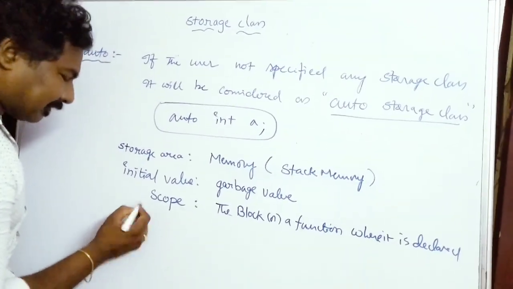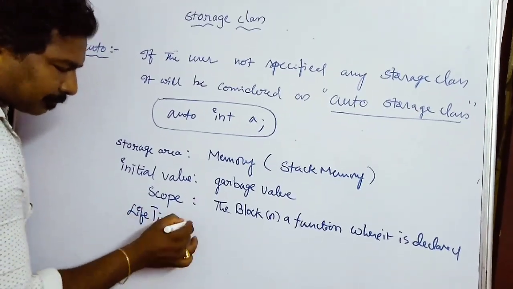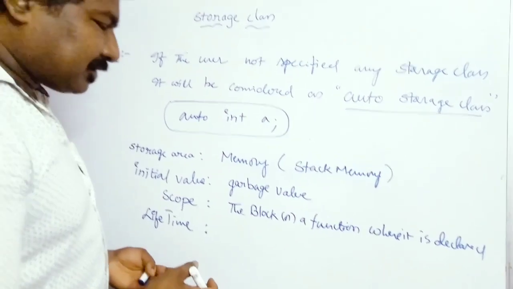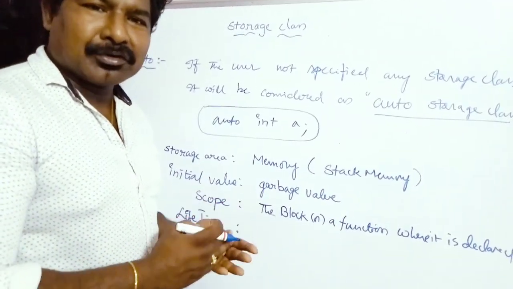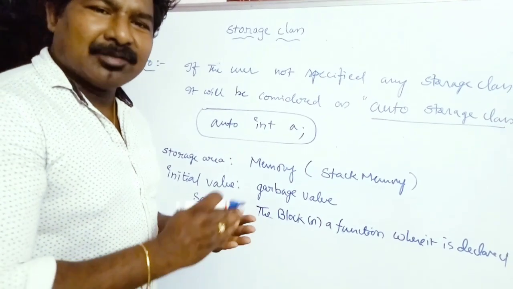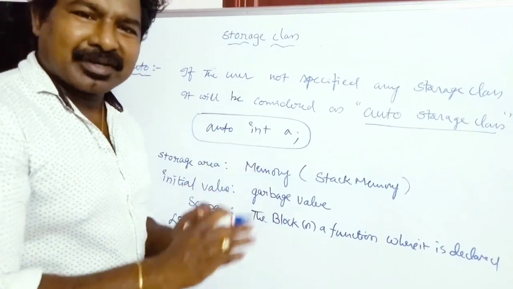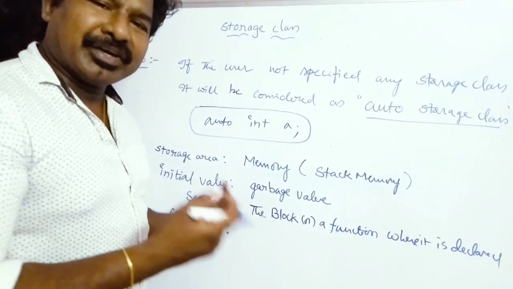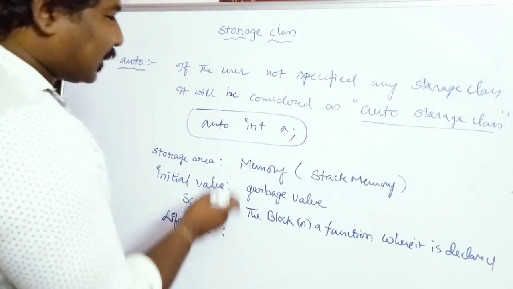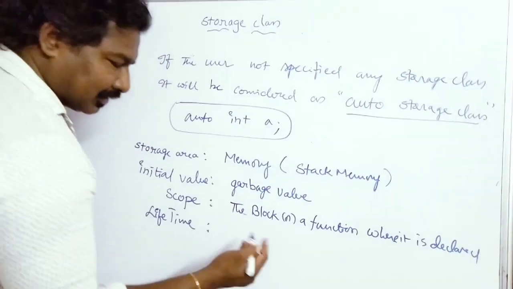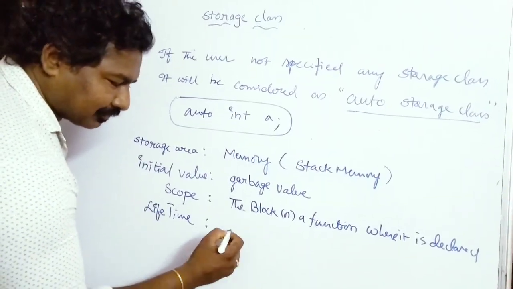And the fourth property is the lifetime. As its name suggests, what do you mean by lifetime? Lifetime means the amount of time your variable is available in the memory, or the time period your variable exists in the memory. Once the lifetime is over, your variable is automatically deleted or deallocated from the memory. For auto variables, the lifetime will be the block. That means the execution control lies within the block.